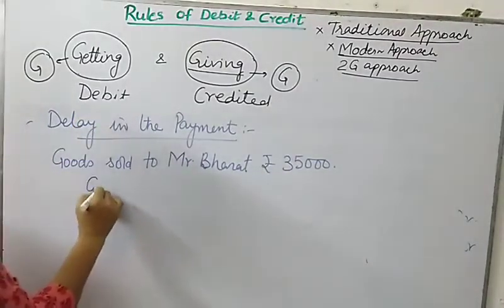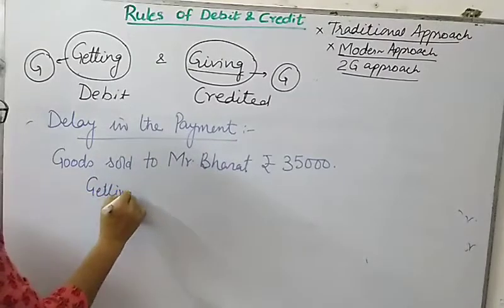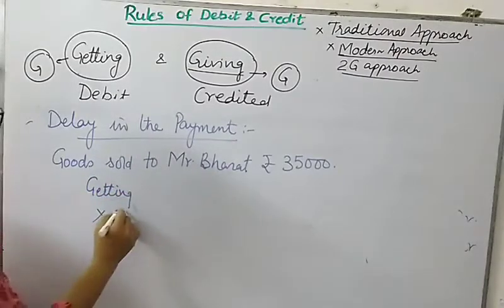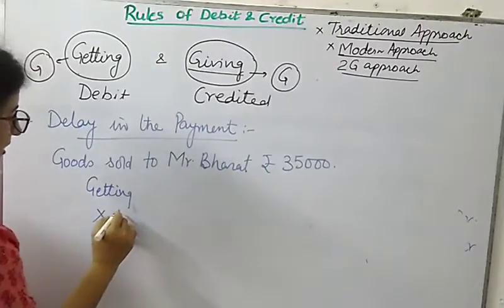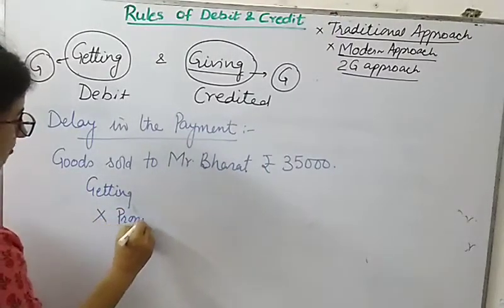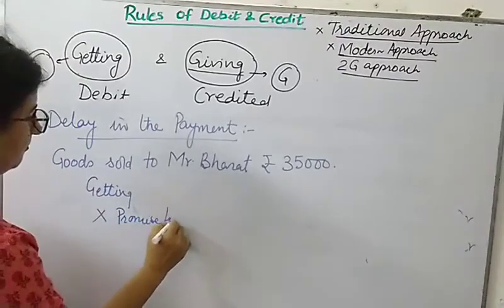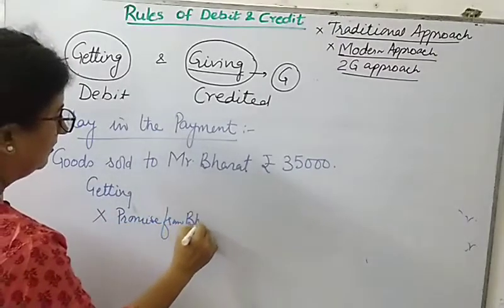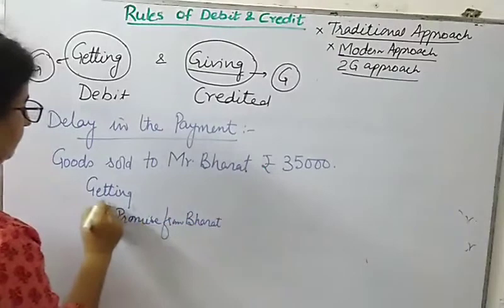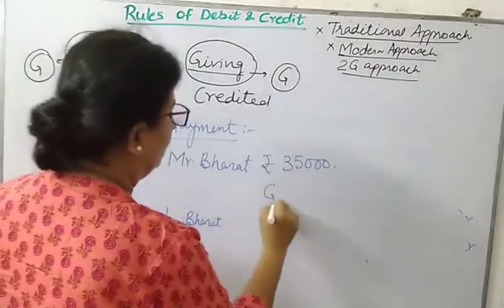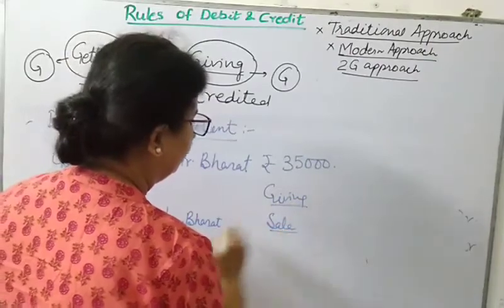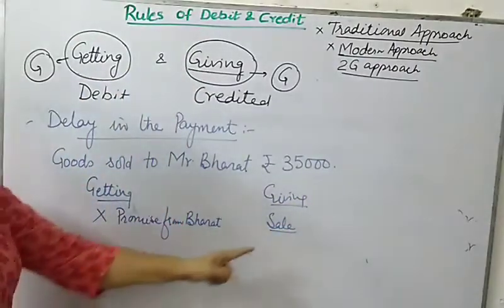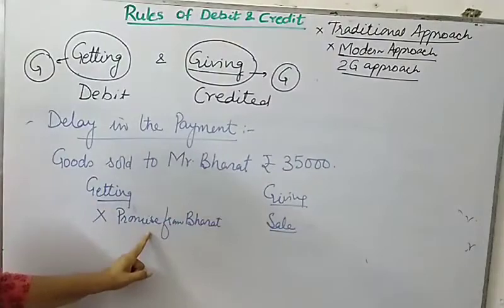What am I getting? I am not getting anything, but Mr. Bharat, who is my customer, will give me a promise. So I am getting a promise from Mr. Bharat. And what am I giving? It's a sale of goods. So can you frame the journal entry now?